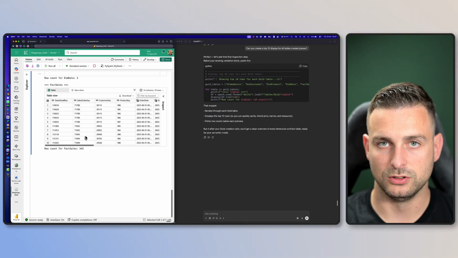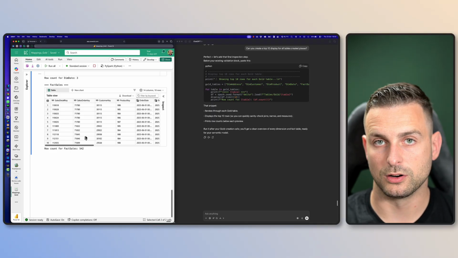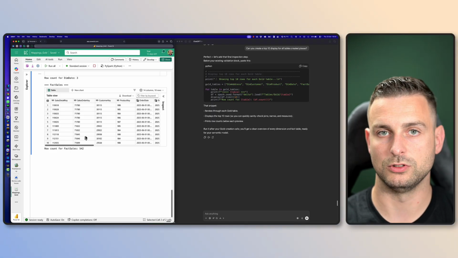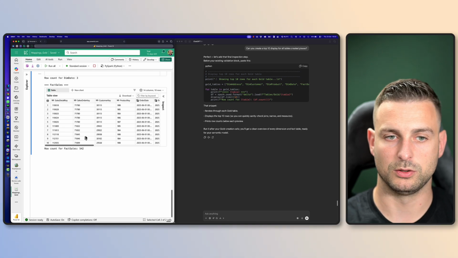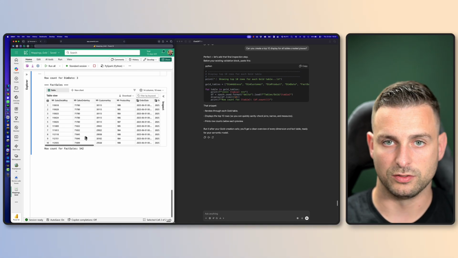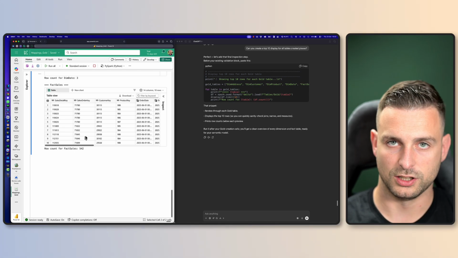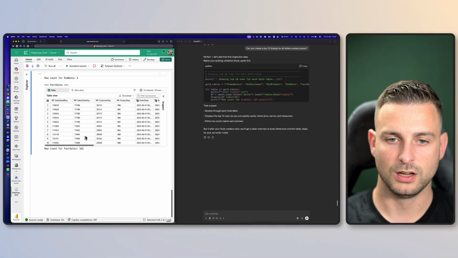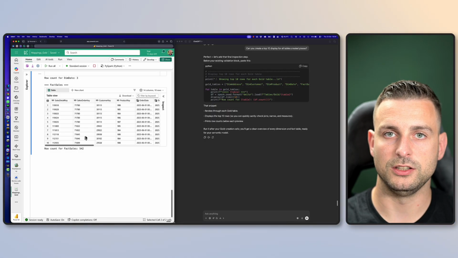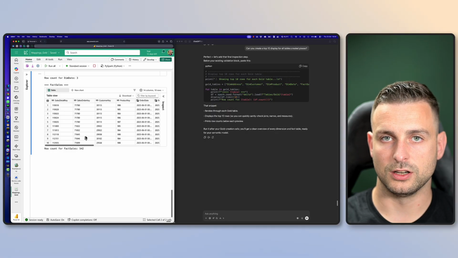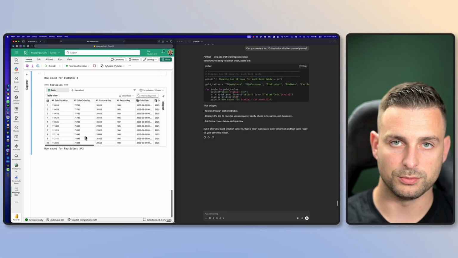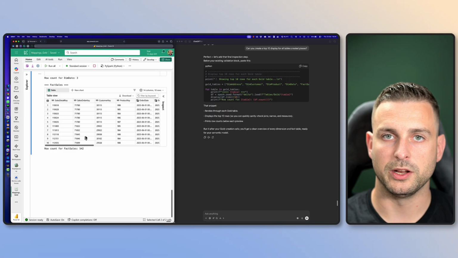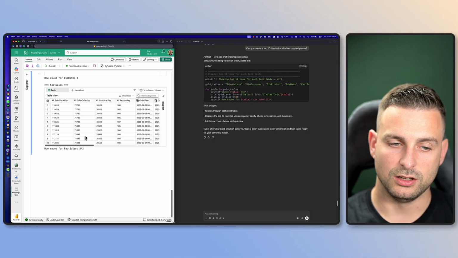The thing I want to show you today was how we can vibe code our way through Microsoft Fabric, and actually this works really well. But we need to be aware of the dangers. We are creating code that is either wrong or very hard to maintain in the future. So we need to keep that in mind while vibe coding.